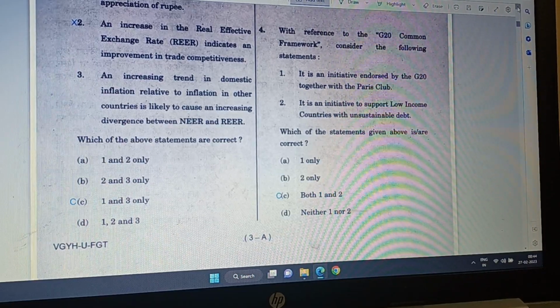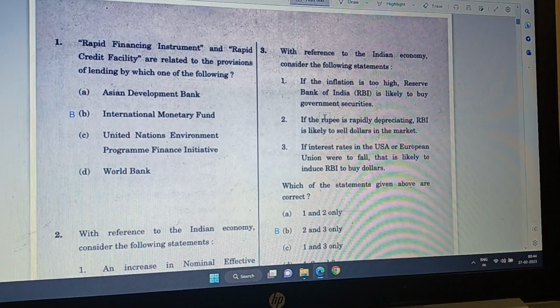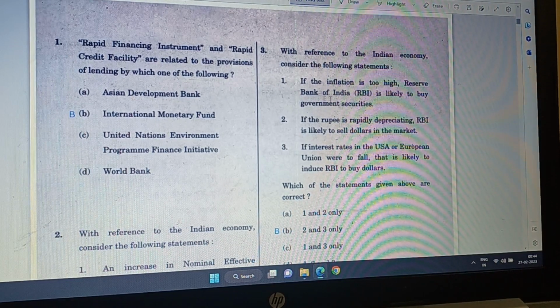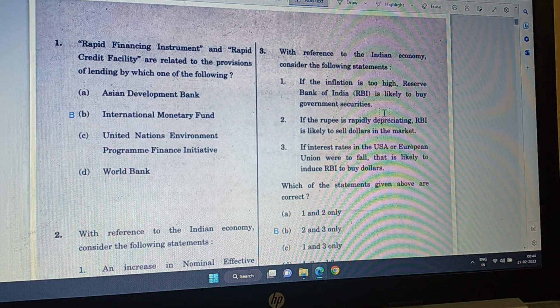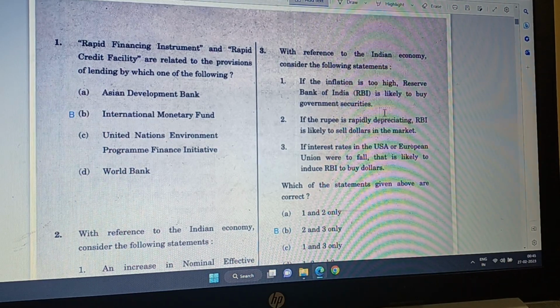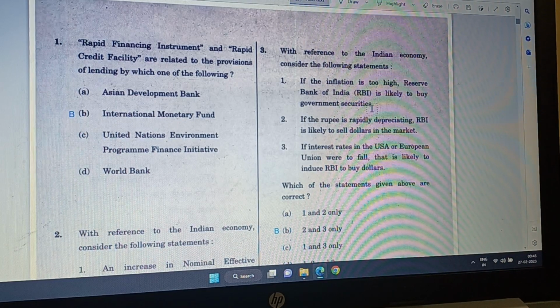Now I go to question number 3 and it reads, if the inflation is too high, RBI is likely to buy government securities. Yes, because if RBI buys government securities, then what will happen?